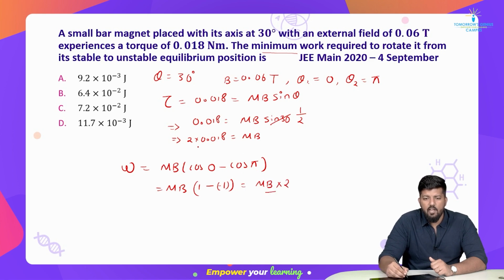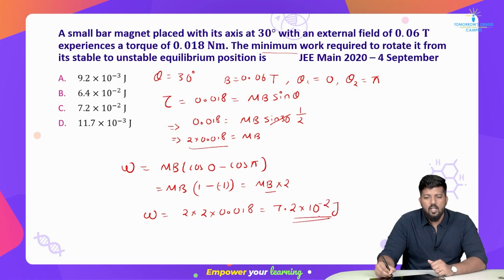Now we got our mB value as 2 into 0.018. When you solve it, how much will you get? 2 into 0.018 gives 0.036, which multiplied by 2 is 0.072. So 7.2 into 10 to the power negative 2 joules is the amount of work done. So you got your answer. Let's go to the next question quickly.